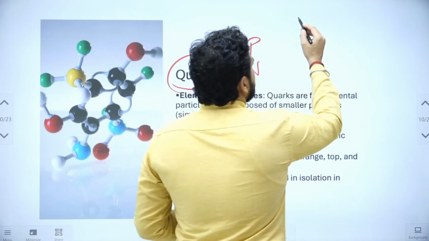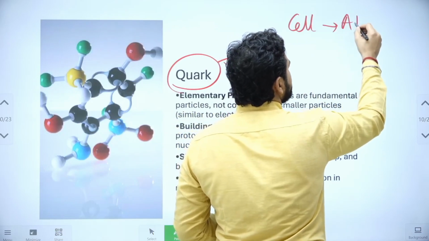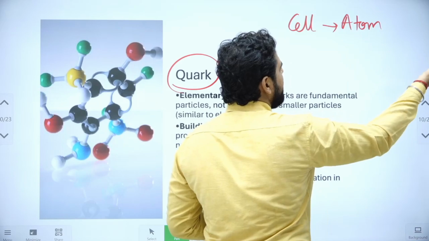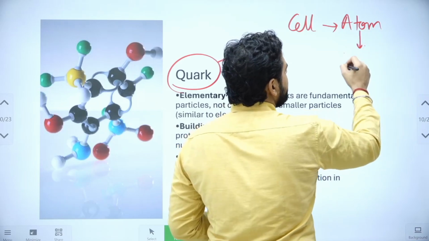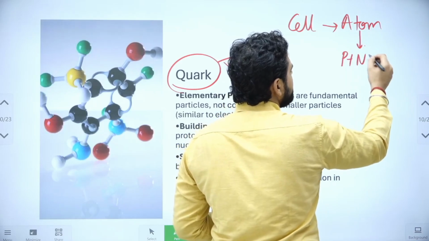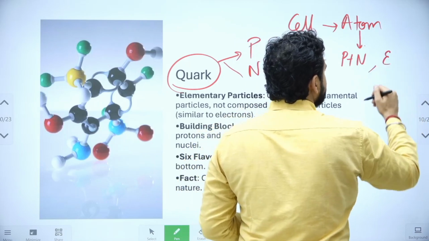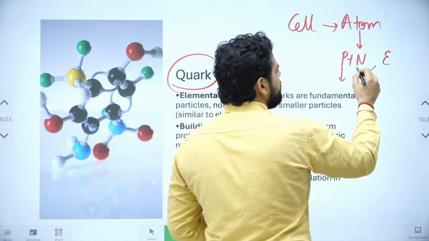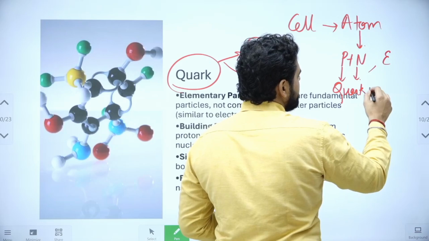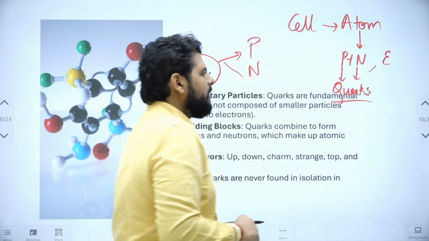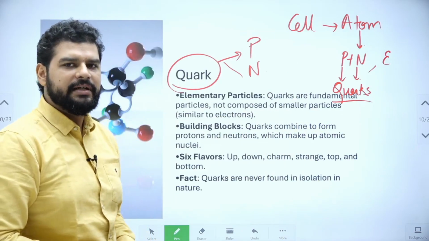So a cell has an atom. Every cell has an atom, right? And that atom has protons plus neutrons in the nucleus and the electrons. And these two are made of quarks. All right, so this is how the distribution goes in real life.